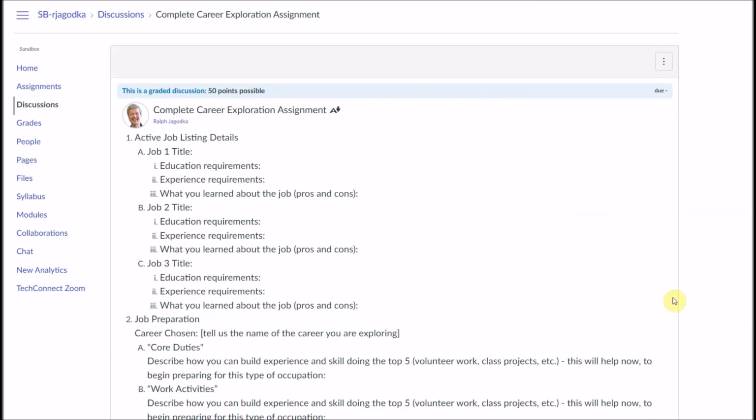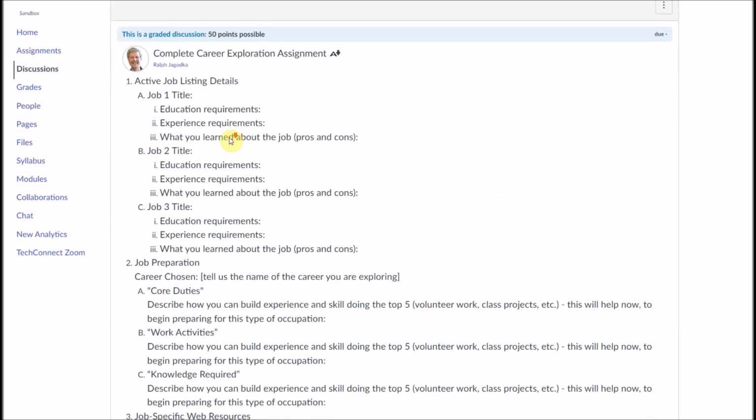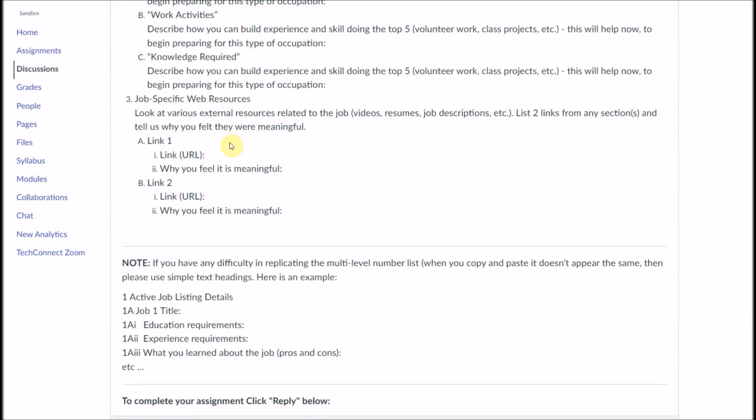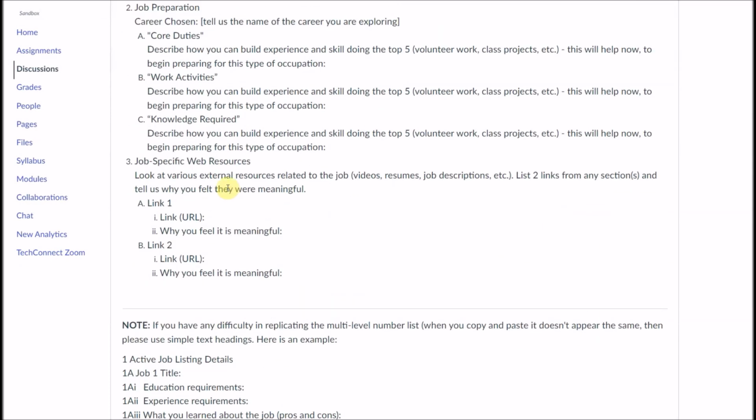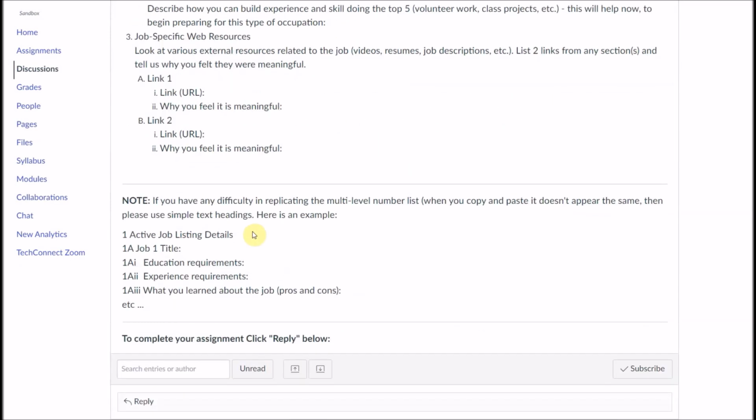Then the next page is the actual assignment details page. This one here, I provide a brief outline and describe for them that sometimes when you're in Canvas and you want to create a numbered, lettered outline, it's difficult to do so. So I show them an easy way to do it where they don't have formatting problems, and that's just to put a little space in between those rather than hitting enter.